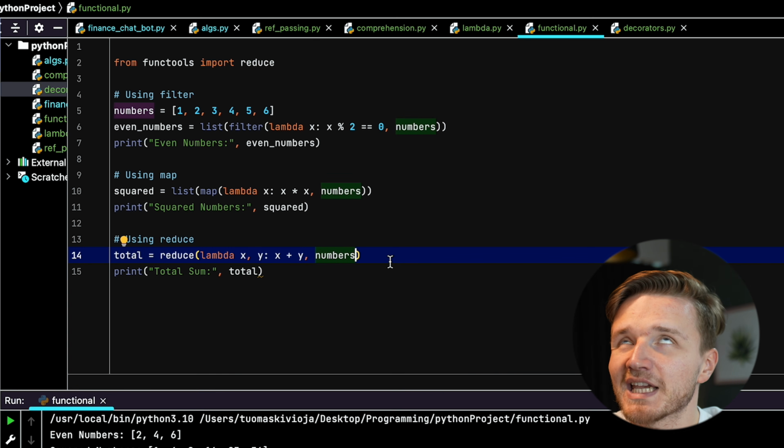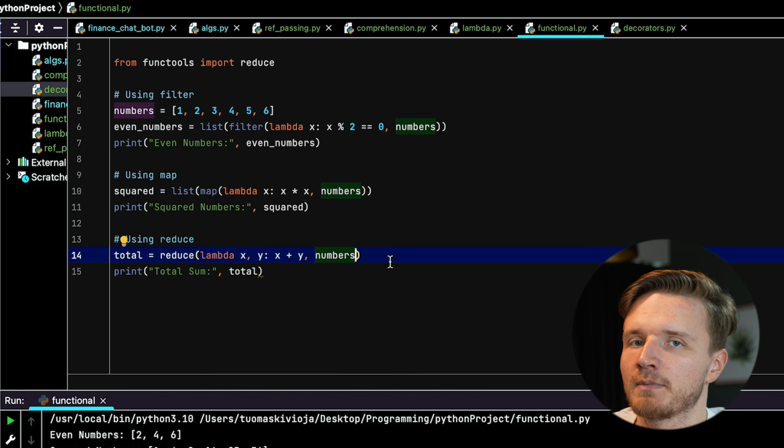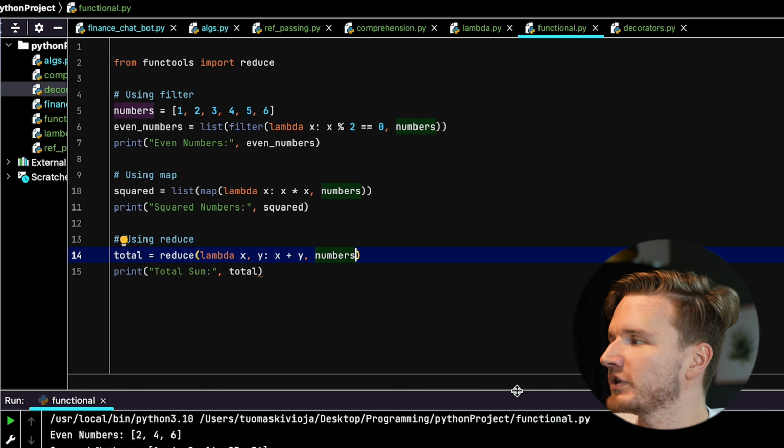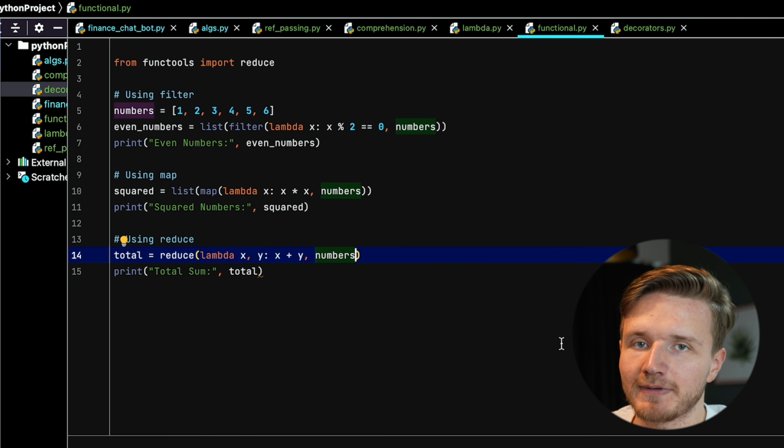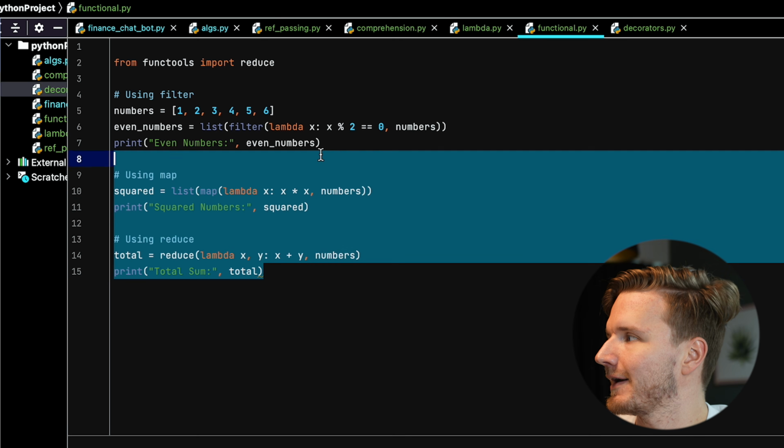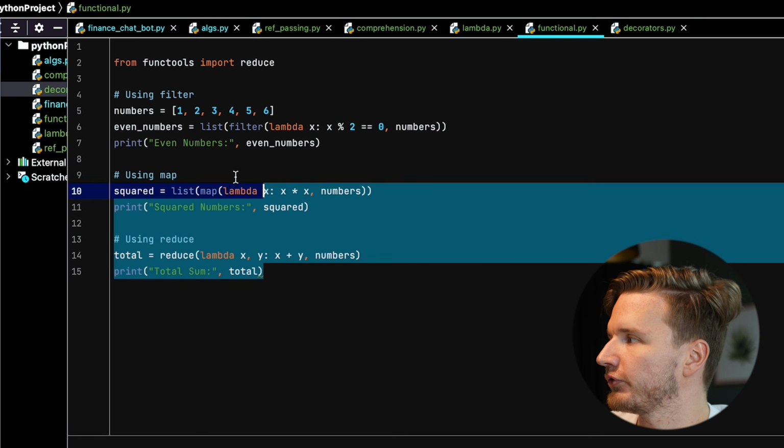Might take a second or two to get this, but again, very, very useful tools that I actually use very often in my actual programming, these filter, map, and reduce functions, which are a great introduction to functional programming. If you want to read more about functional programming, I'll leave some articles down below.